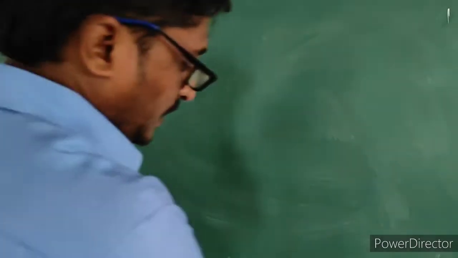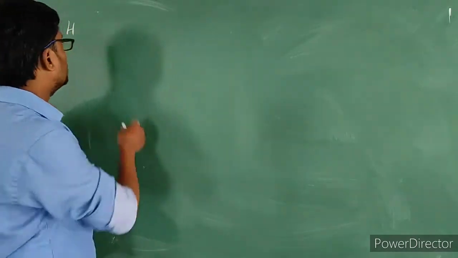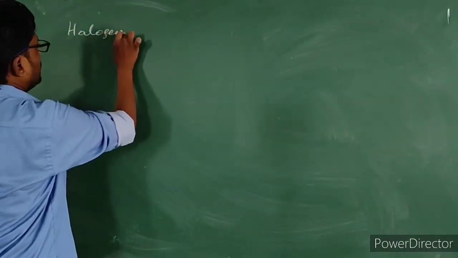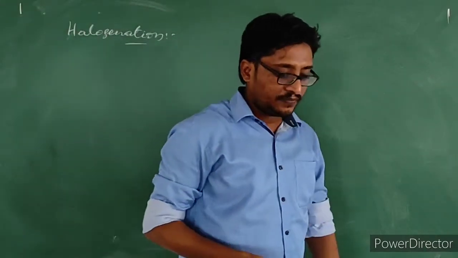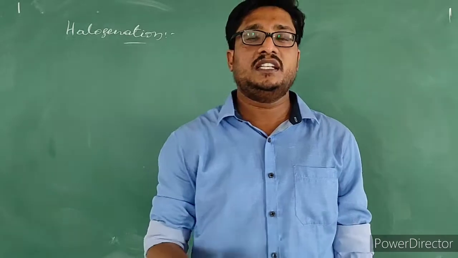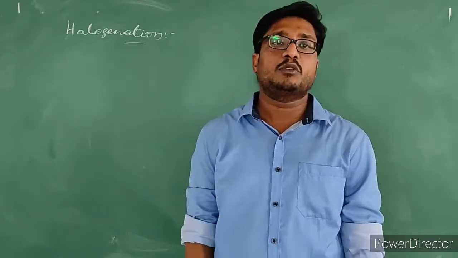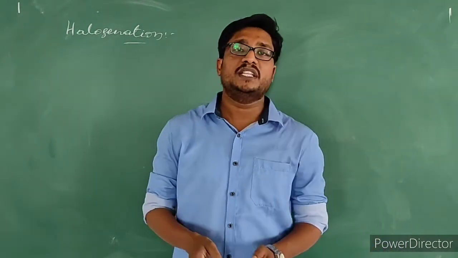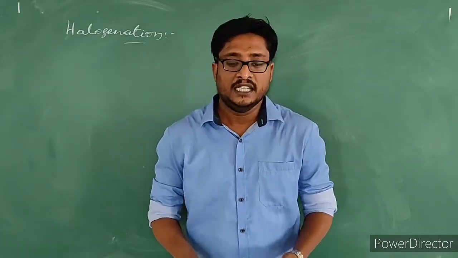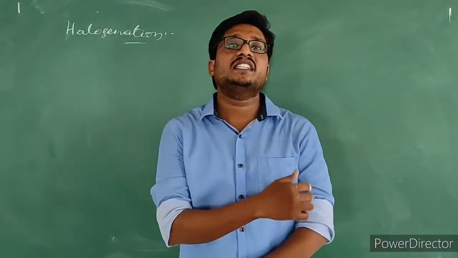The next electrophilic substitution reaction is halogenation. We have seen nitration. The next reaction is halogenation. Let us see about this halogenation. Generally, halogenation of benzene takes place in presence of a Lewis acid, like anhydrous aluminum chloride or anhydrous ferric chloride. The reason is that the Lewis acid is the catalyst which helps in ionizing the halogen.